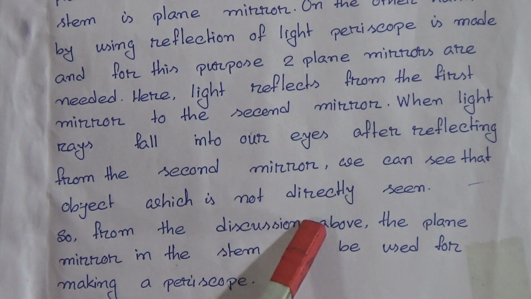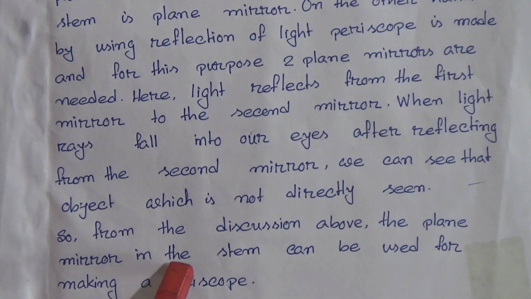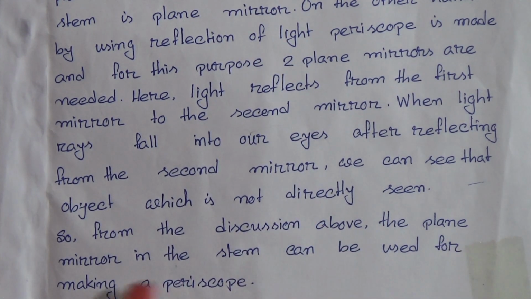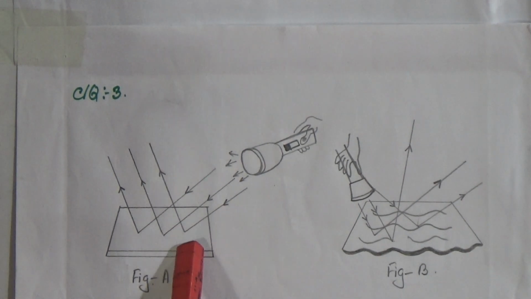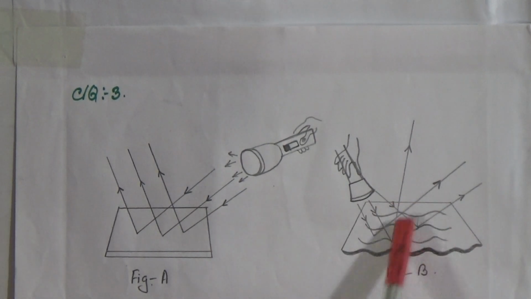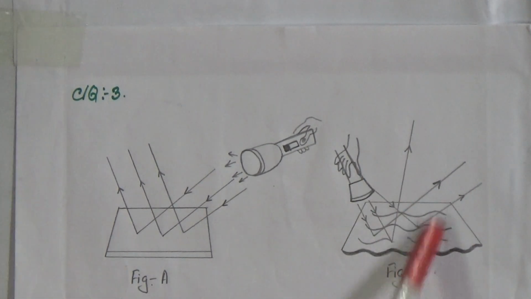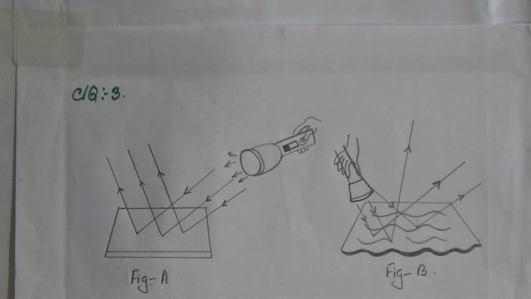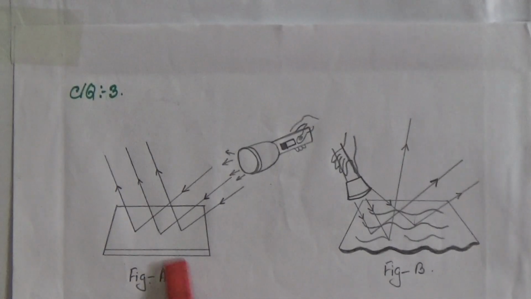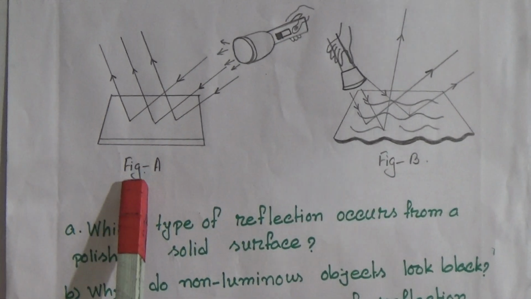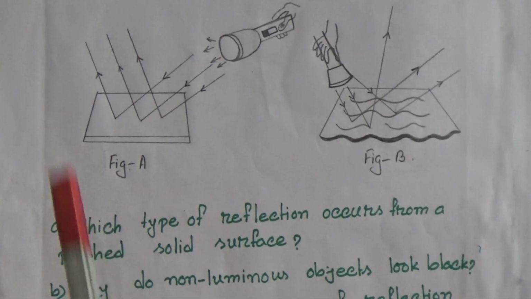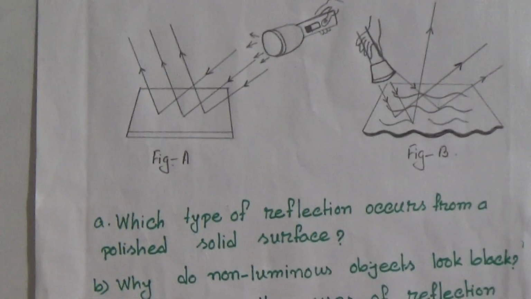So from the discussion above, the plane mirror in the stem can be used for making a periscope, but this rough surface mirror cannot be used to make a periscope. So in this way we can make a periscope by using two plane mirrors.